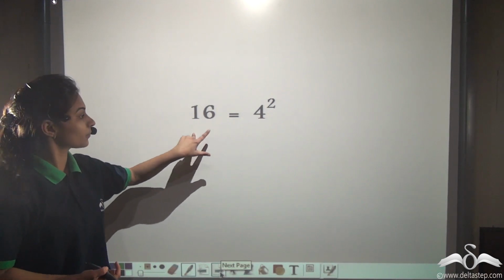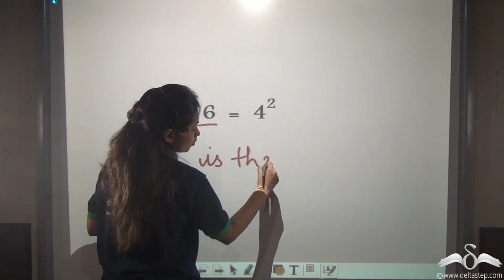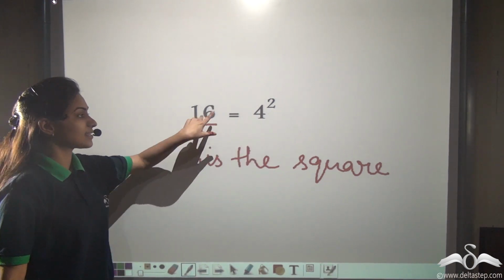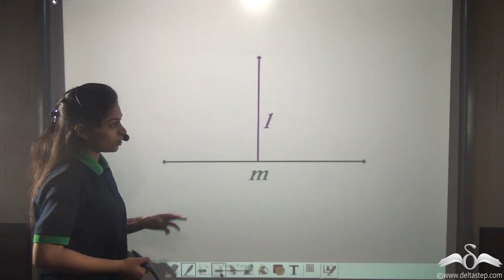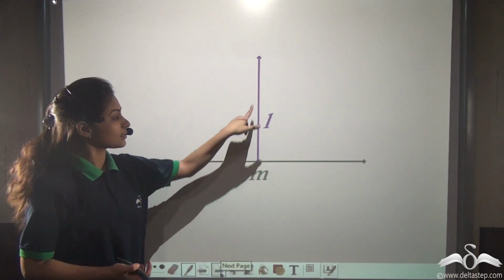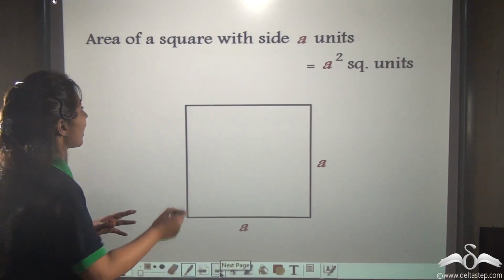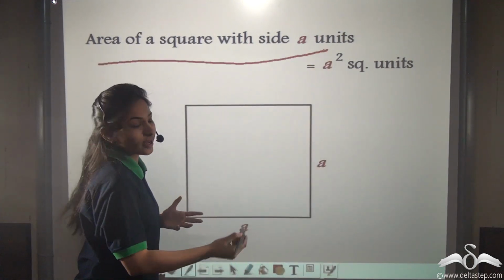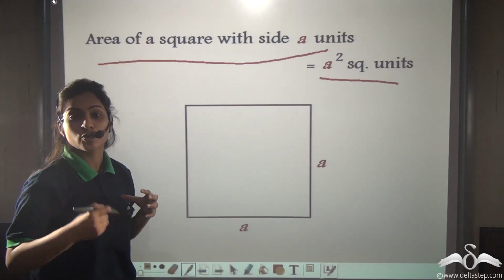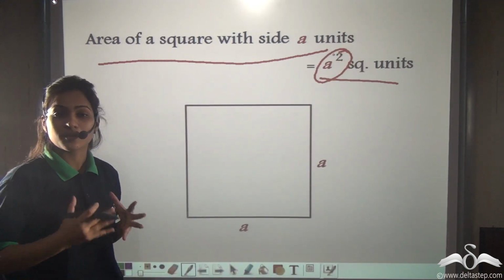Similarly, look at this equation. What will you say? 16 is the square of 4. So this relates 16 and 4. Now look at this. You can say that the line L is related to line M as it is perpendicular to line M. Right? Now here, area of a square with side A units is what? A square, square units. So here you can say that the area of a square is related to its side. How? By A square. So these are few relations among numbers.